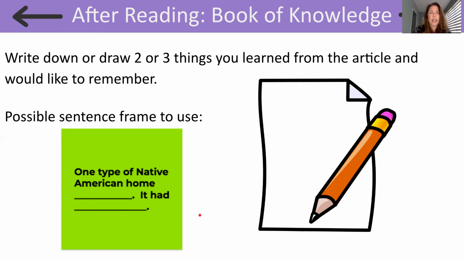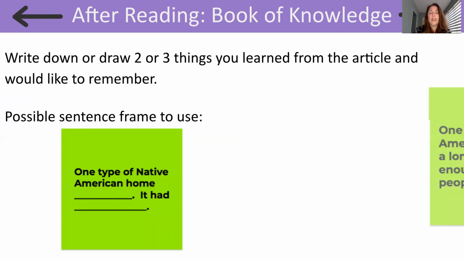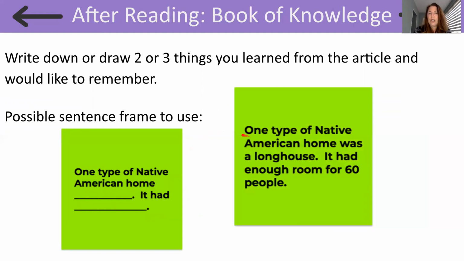So as I was reading and coming in to this Native American Homes article, I never knew about all these different types of Native American homes. So I jotted down that one type of Native American home was a longhouse. It had enough room for 60 people. That's pretty amazing to me. So hopefully you learned something new about Native American homes too.